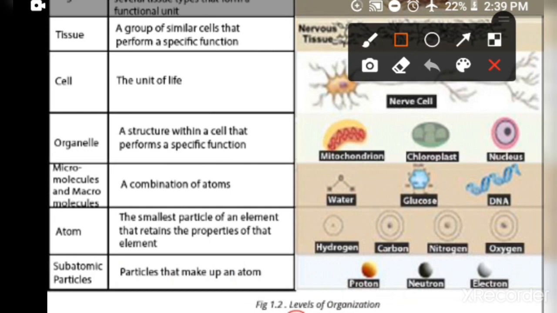Or simply we can say that these are combinations of atoms. When it is related to life, these combinations of atoms or molecules can also be considered organic molecules, and molecules of different elements comprise a compound.